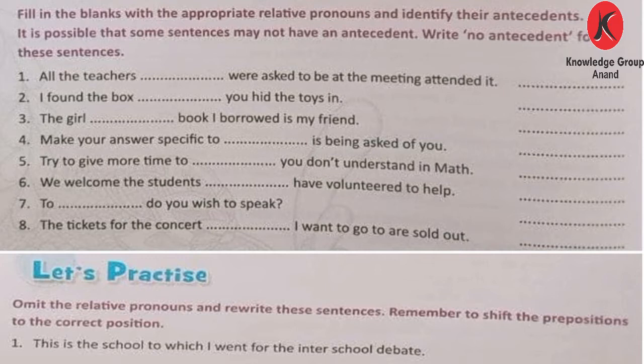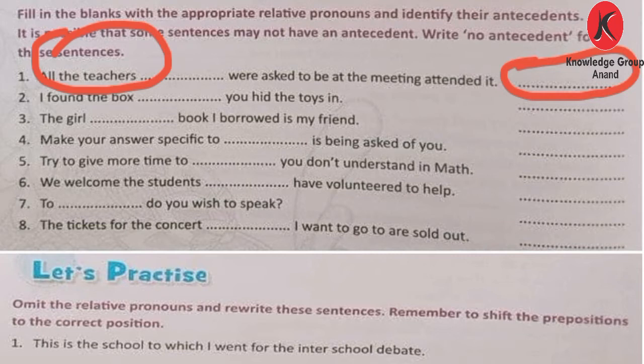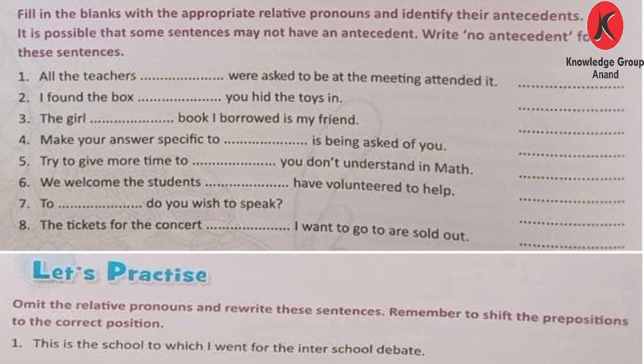So the first sentence is: all the teachers dash were asked to be at the meeting attended it. Okay? In this blank there is an antecedent. And which is the antecedent? Which is all teachers. So you have to write all teachers here in this blank, and in the other blank you have to write who. In the first blank you have to write who, and all the teachers you have to write here because all the teachers are the antecedent.